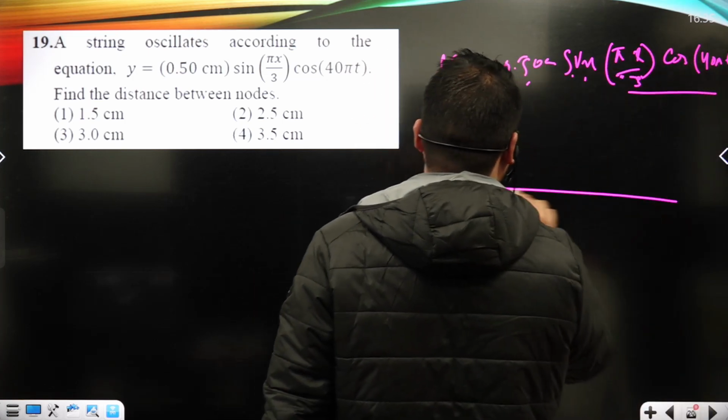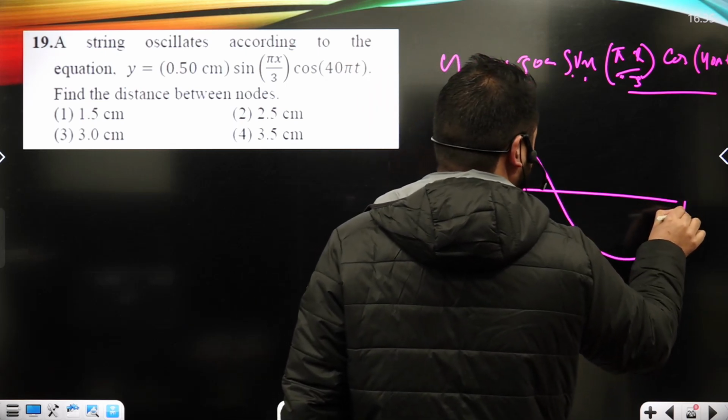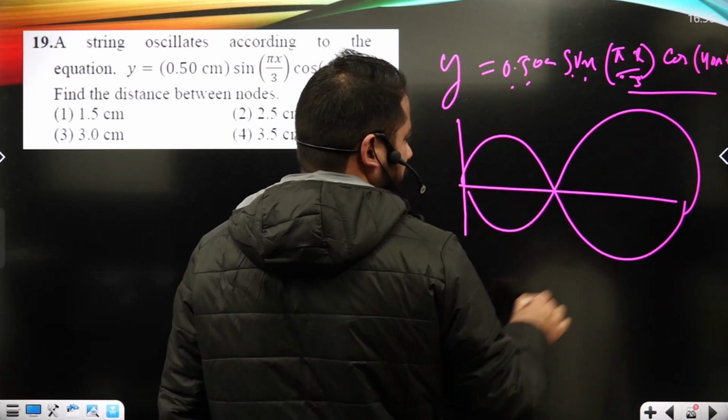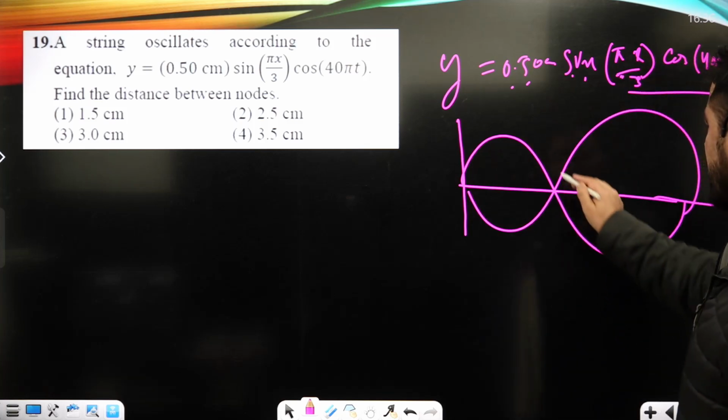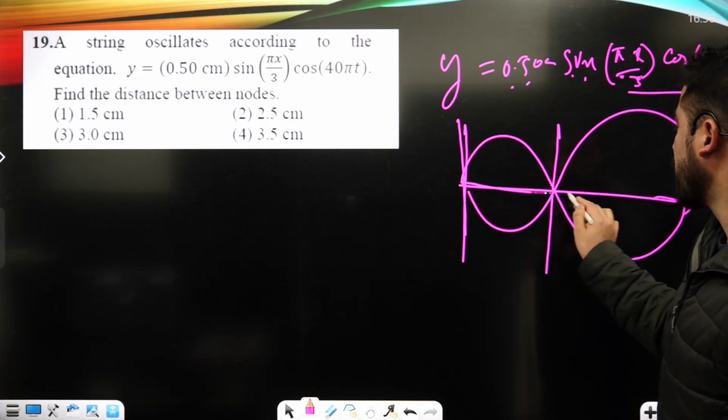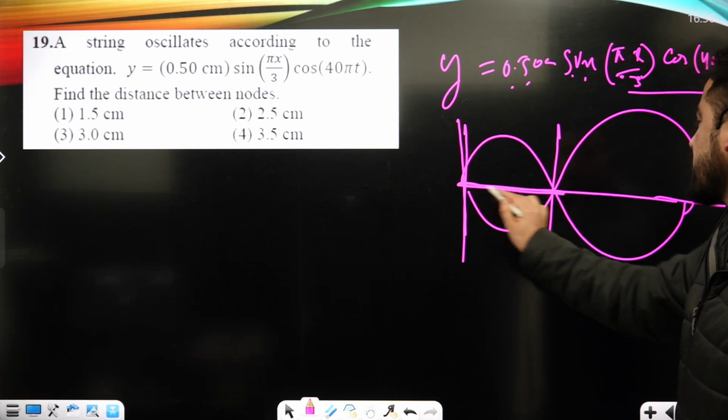When we talk about the waveform of the string, it goes like this way, and we are asked to calculate the distance between the nodes here.